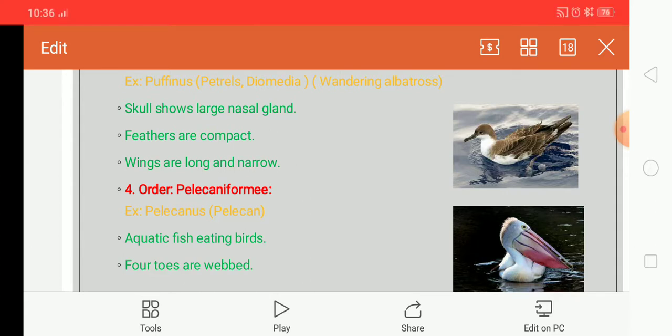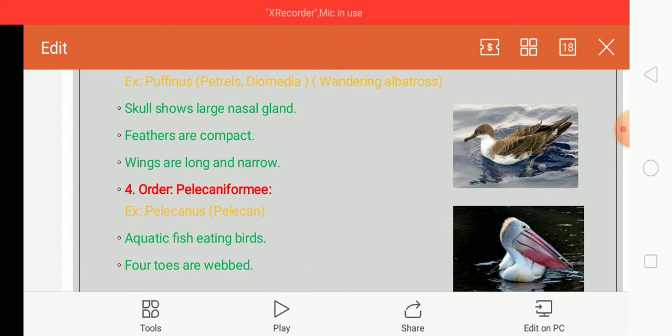Pelecaniformes. As the name suggests, the members of Pelecaniformes include the pelican. They are voracious fish eaters. The members of this order include diving pelicans and cormorants, and they have 4 toes, which are webbed. The foot is webbed, and the nostril is vestigial in some and absent in others.